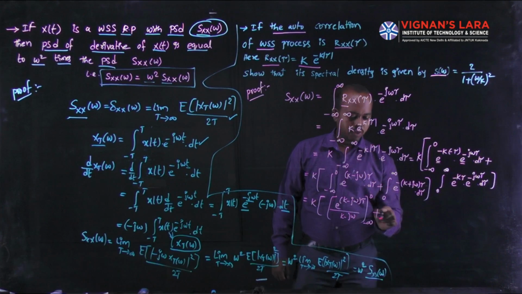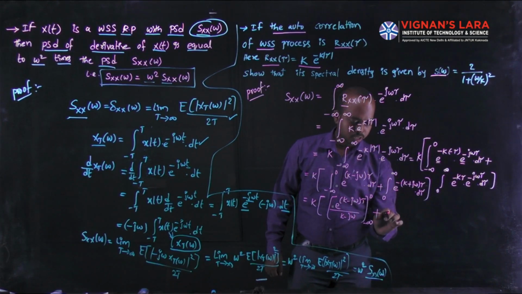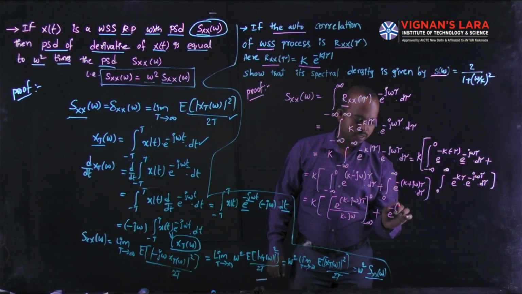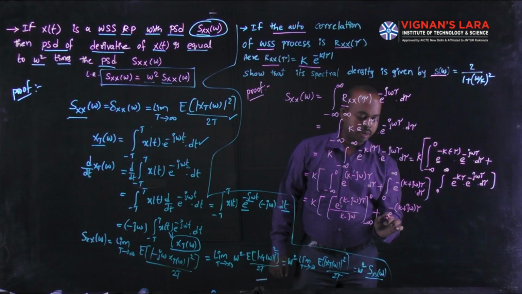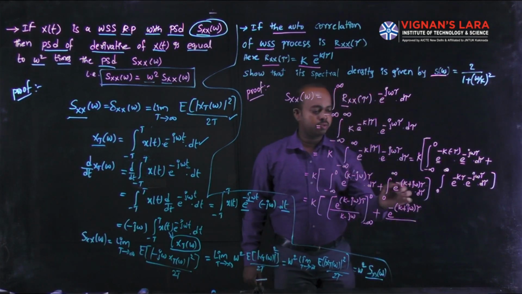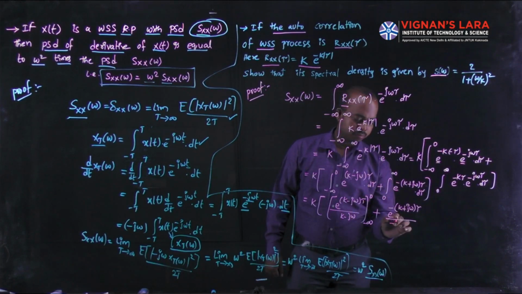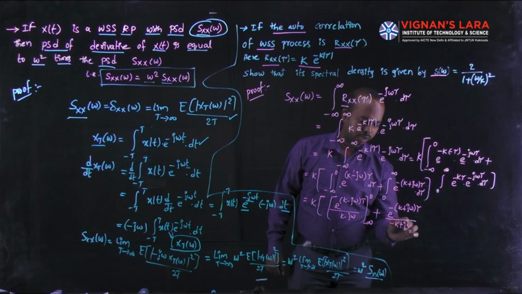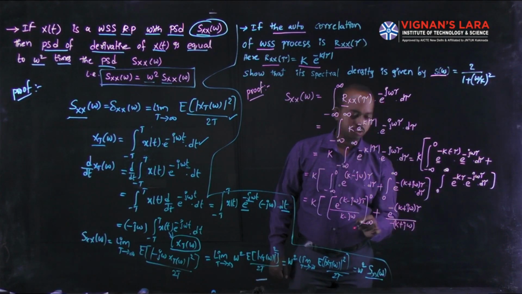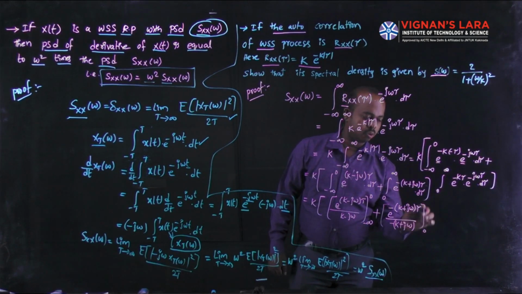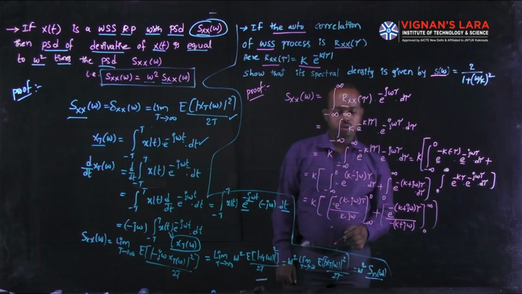The integration of the exponential term is e power minus k plus j omega into tau divided by the differentiation of this power, which is minus k plus j omega. Limits are 0 to infinite.